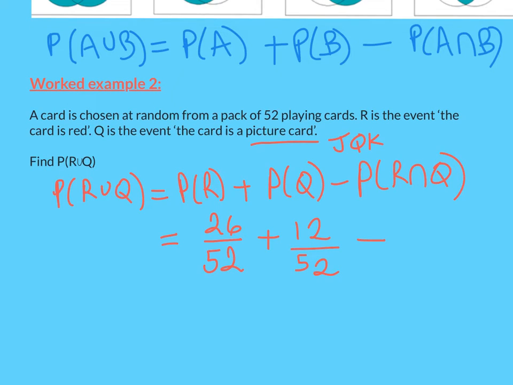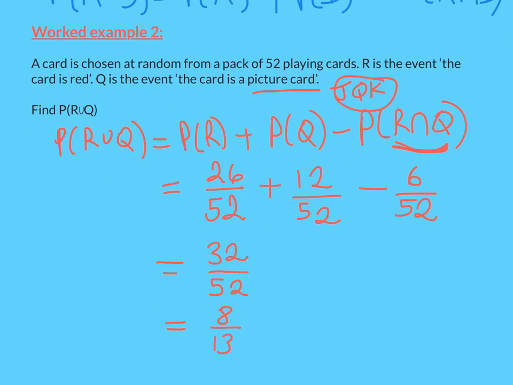And then we need to get rid of the red and picture cards. Well, as we said, 3 per suit, 2 red suits, so we need to take away 6 52s. Okay, if we just work that out, we should get 32 out of 52, which you can simplify if you wish. Okay, so that's our complete answer.